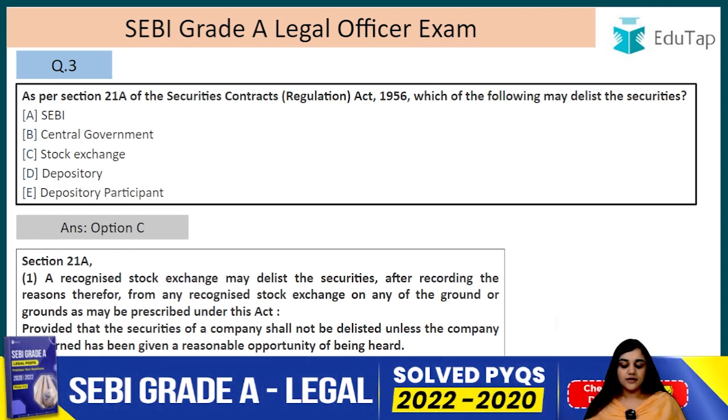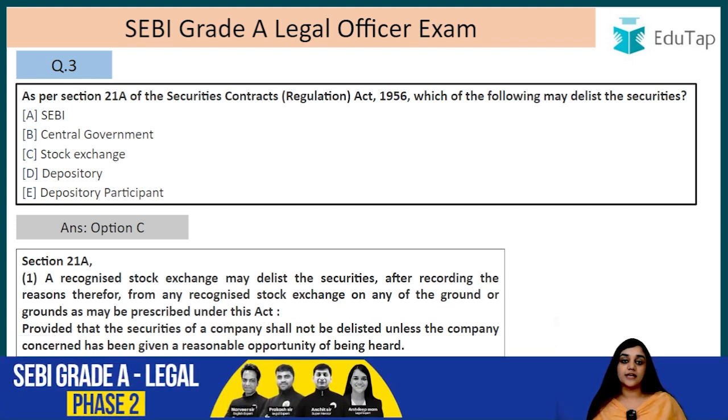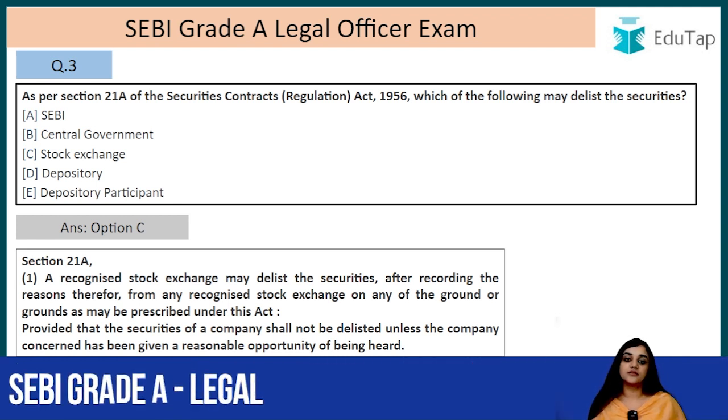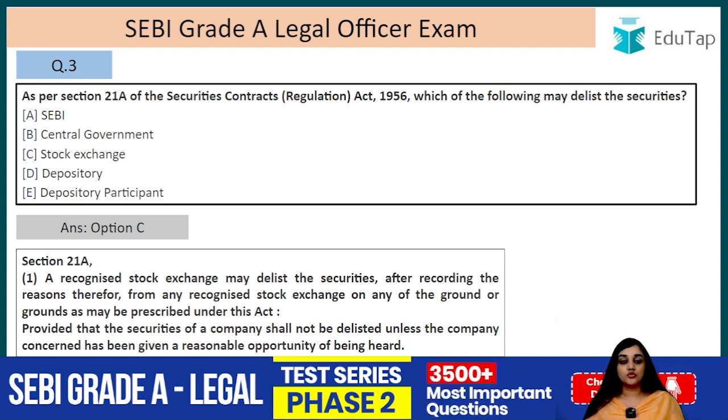So, who has this power? A recognized stock exchange. It can delist the securities, but it has to record the reasons why it is doing so. There is also a proviso that the securities of a company shall not be delisted unless the company concerned has been given a reasonable opportunity of being heard. So, the company's side is also to be heard before delisting their securities.